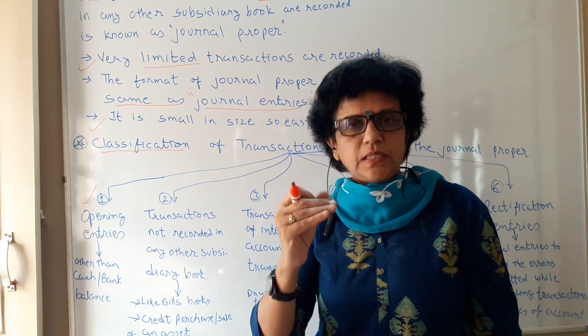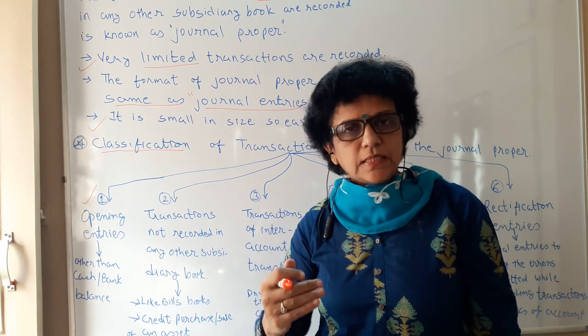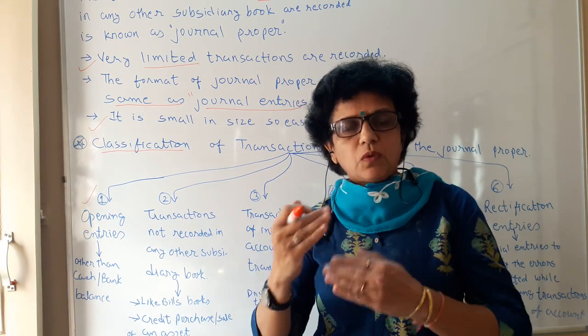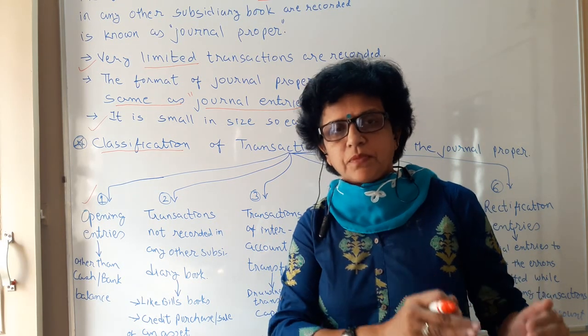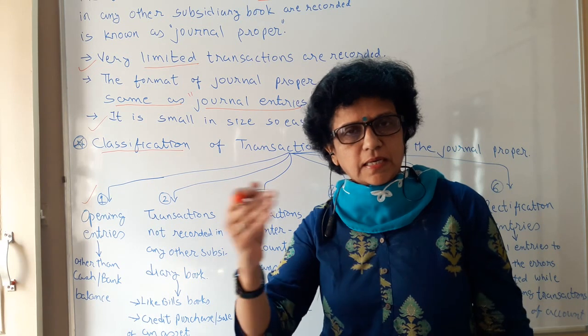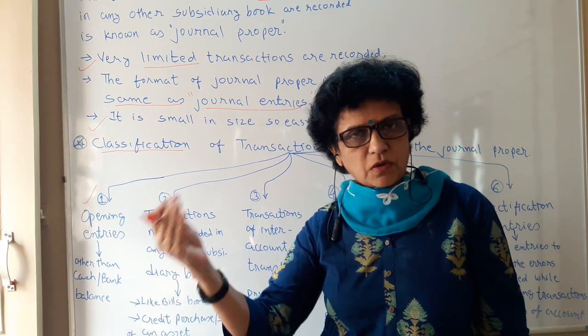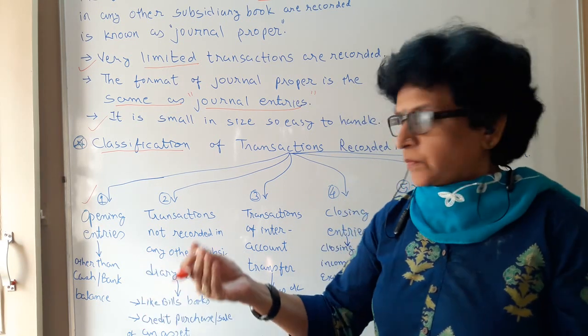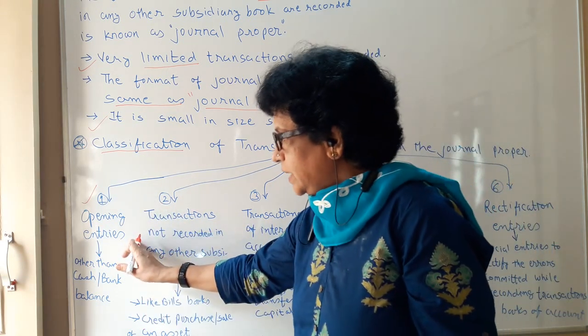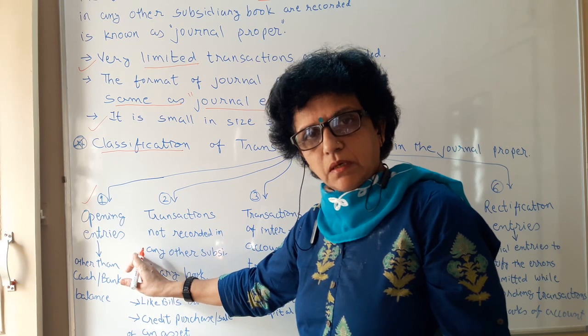So that is the opening journal entry. As well, every year when you close the books of account, you have the closing entry at the end of the year, and in the same manner when you bring forward the balances, you have the opening journal entry. So that opening journal entry is to be recorded in journal proper.